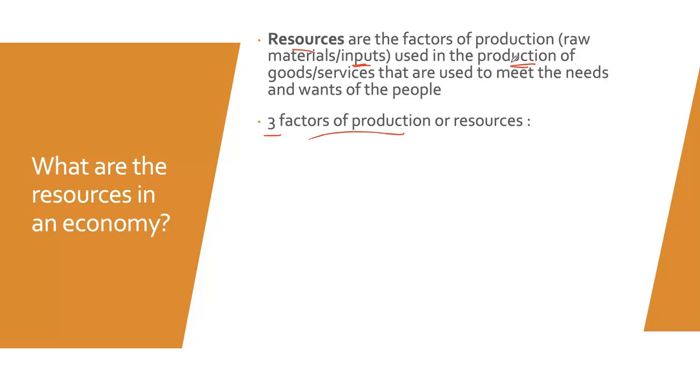They are factors of production because they are things used in production of goods and services. And we separate them into 3 categories, and we're going to use these terms when answering questions. Land or natural resources. These are resources that occur in nature. That's the key point there.